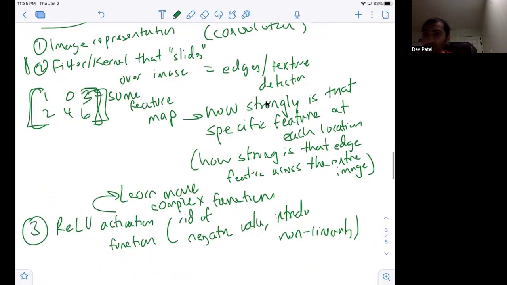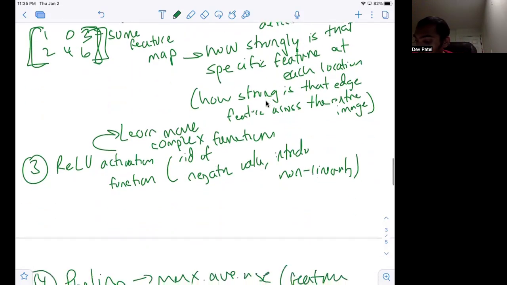And so this is going to tell us that in this part of the image, this feature is particularly prevalent. In this part of the image, this feature is not as prevalent. By doing this filtering, with this kernel sliding over the image, we're able to get a representation of how much of this feature is actually associated with this image. So that's the entire idea of why we have filters or kernels in the first place. Again, very high level, but the math is essentially a matrix multiplication over a bunch of matrices that represent an image. Next, we have the ReLU activation function.